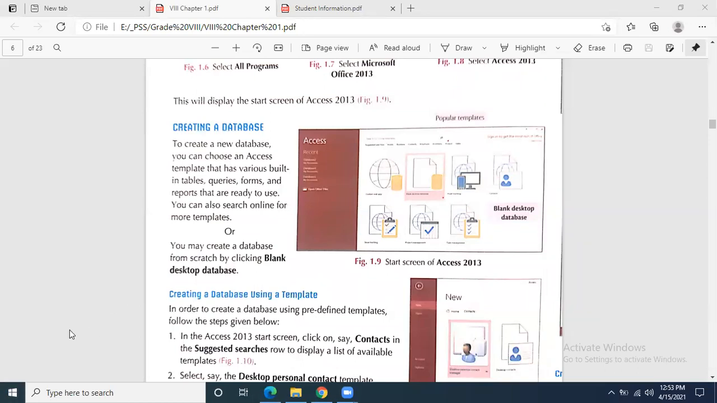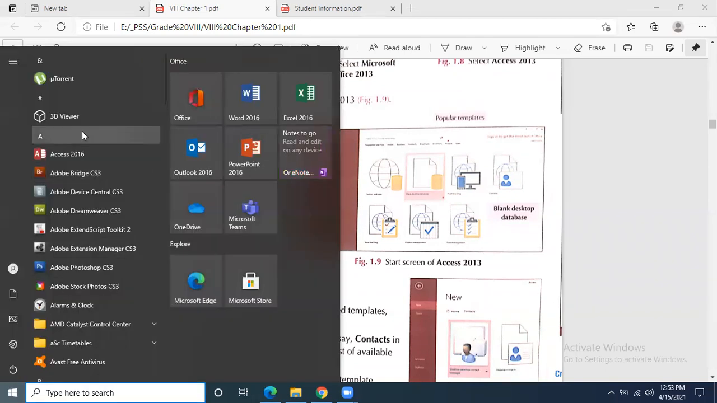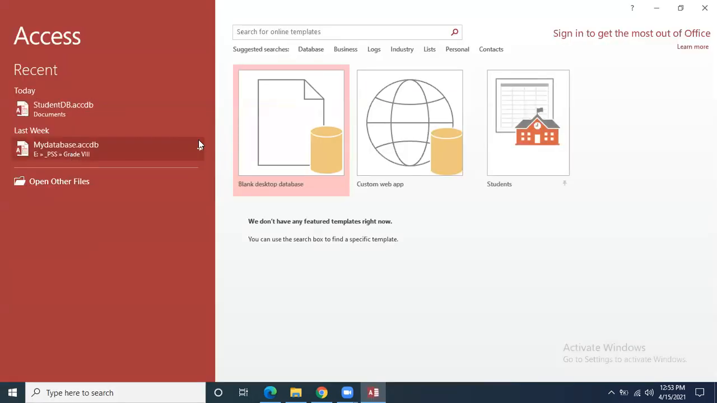Sir, I should click on the start menu. Then over there, I should find the MS Access. Yes. Can you see the screen or not? Yes, sir, we can see. So which software is this that I am pointing at right now? Access 2016. When I click on it, this environment will come. When I am creating a new database, should I click on custom web, or this student table which is already developed, or should I click on blank database?